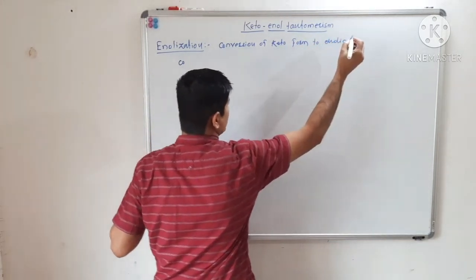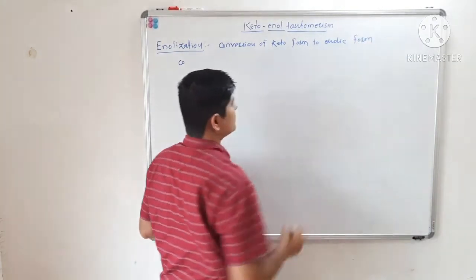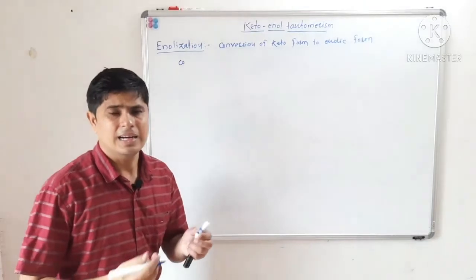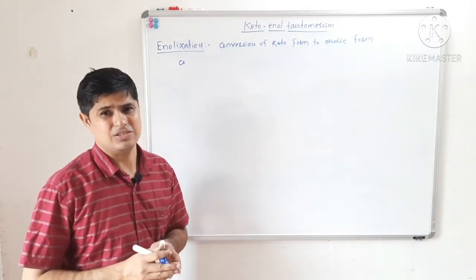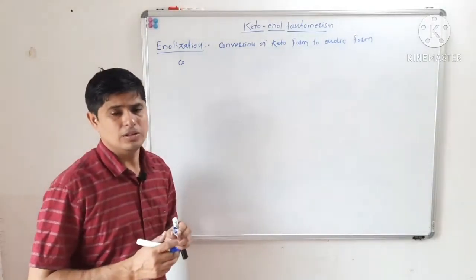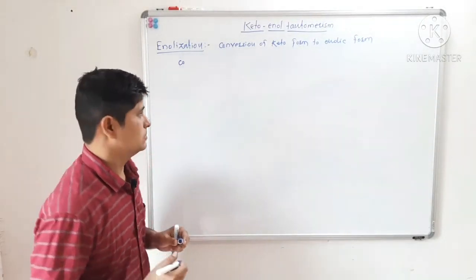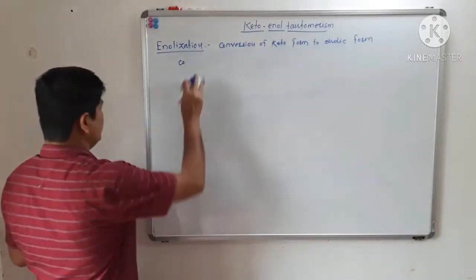Conversion of keto form to enolic form, by either acid catalyzed reaction or by base catalyzed reaction. That is conversion of keto to enol. That is called enolization. Now we will see there are two different mechanisms for enolization.